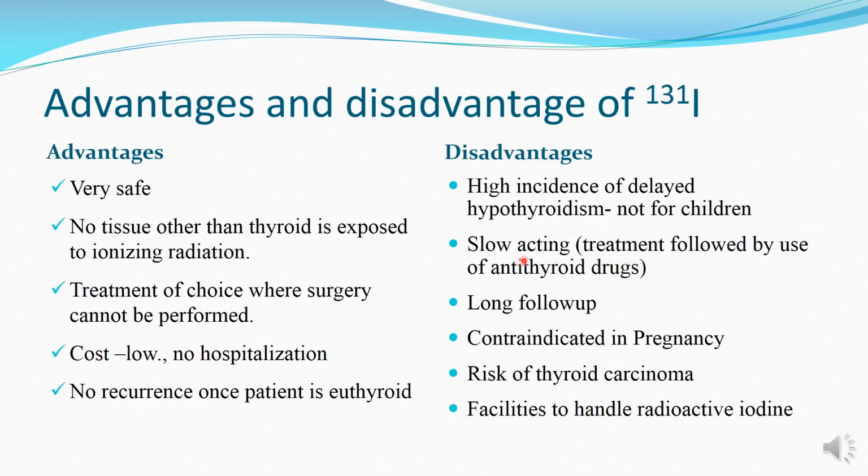It is slow acting and takes around 4 to 6 months to show its peak effect. Therefore, the treatment is followed by use of an antithyroid drug, which will show an earlier effect. A long-term follow-up of these patients is required, as with thioamides.